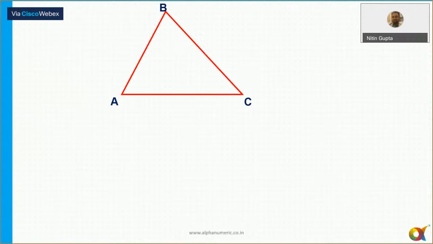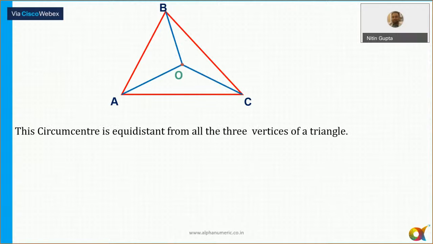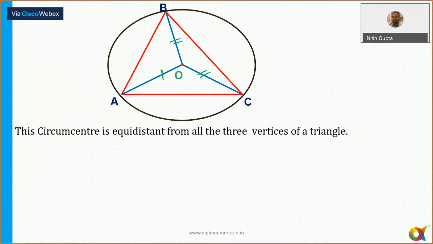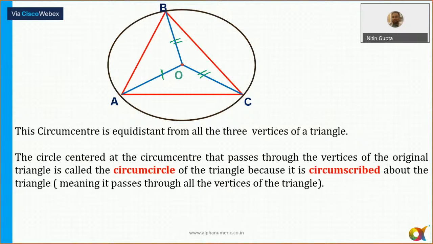So circumcenter, we can say, by taking this as a center, okay, the length OA is always equal to OB equal to OC. So this length OA, OB and OC. If O is the circumcenter of a triangle, in that case, OA is always equal to OB is equal to OC here. And by taking this O as a center, we can draw a circle like this here. Okay. So the circle is nothing but this circle. It is known as the circumcircle. All right, guys. So this circle is known as the circumcircle here.